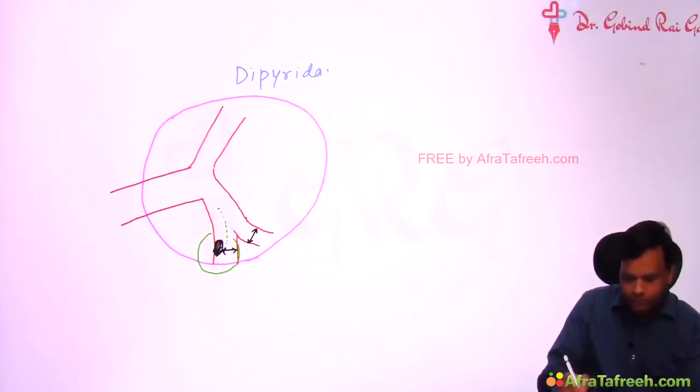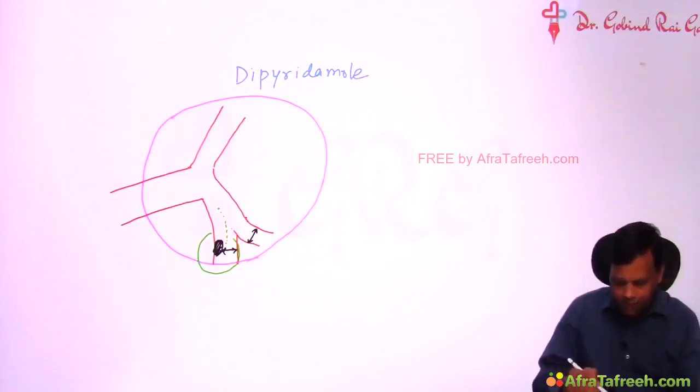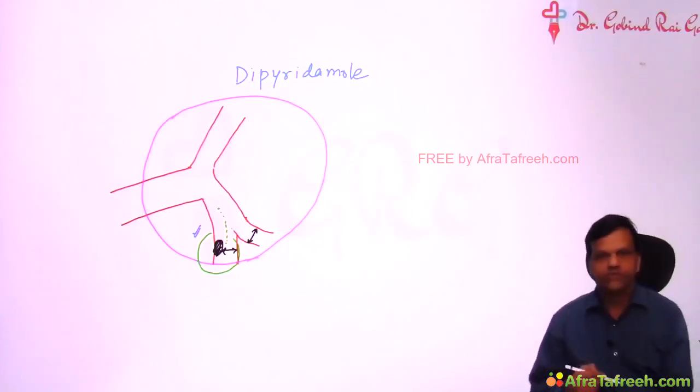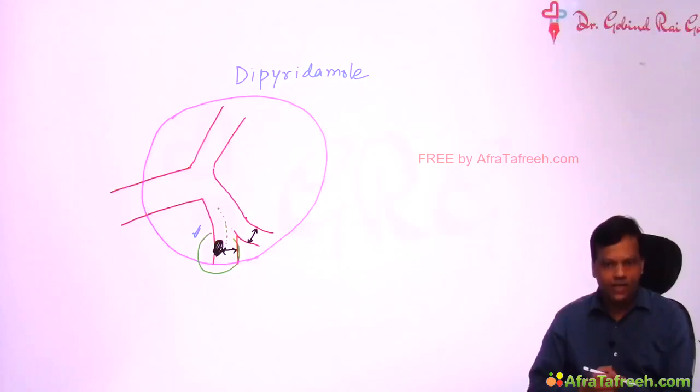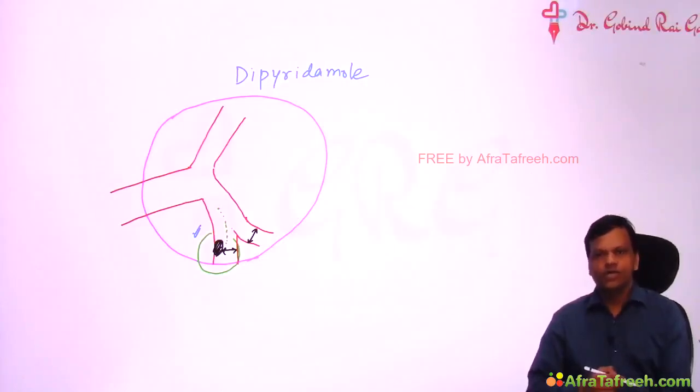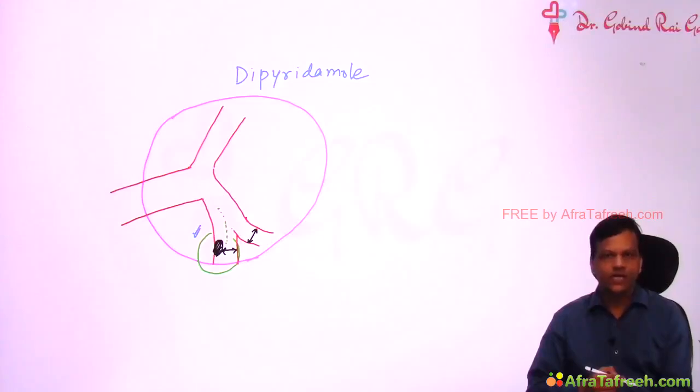Dipyridamole. This is a drug which dilates only small vessels. We have a problem in small vessels. So we developed a drug which dilates only small vessels, thinking that it would be a very good drug for angina. But when we give dipyridamole, instead of decreasing the attacks of angina, the person started having more attacks of angina. Then the cause was searched, and it was found that it is dilating the small vessels only.